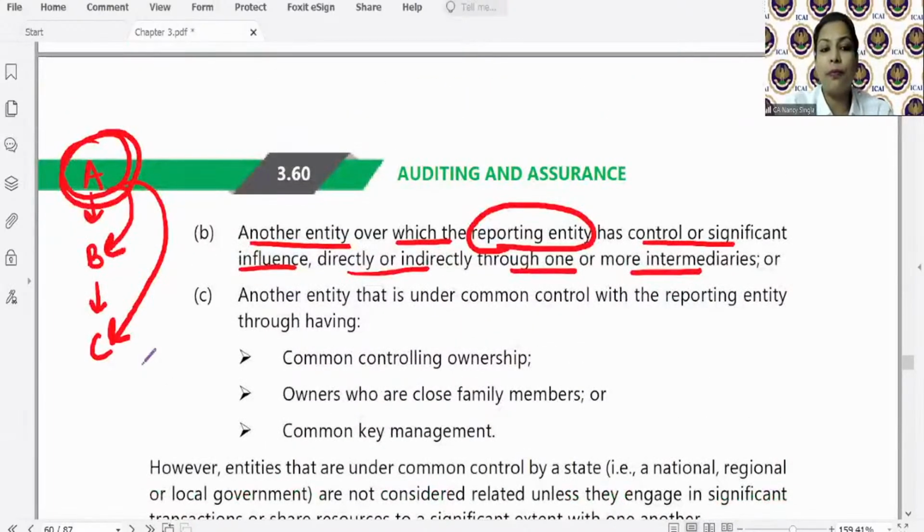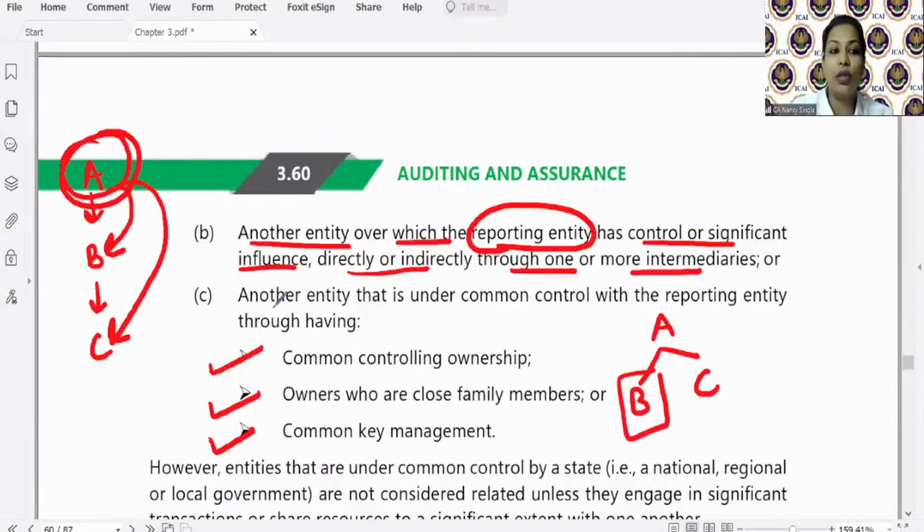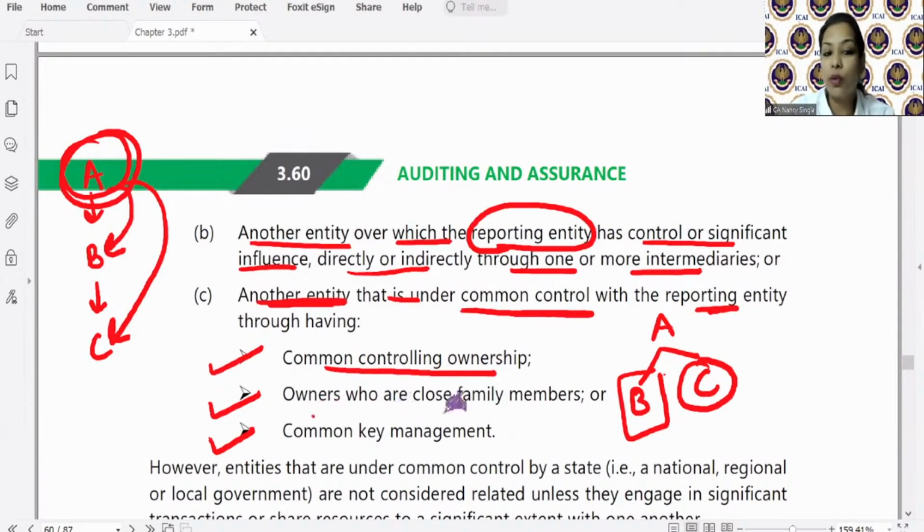Now the third clause. Another entity that is under common control with the reporting entity, having common controlling ownership, owners who are close family members, or common key management. So let us assume that B is the reporting entity. Now read it. Another entity that is under common control with the reporting entity. So C is under common control of A through common controlling ownership, owners who are close family members, or common key management.